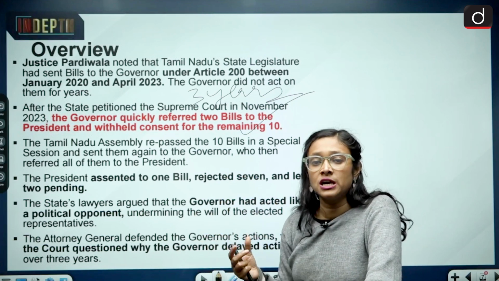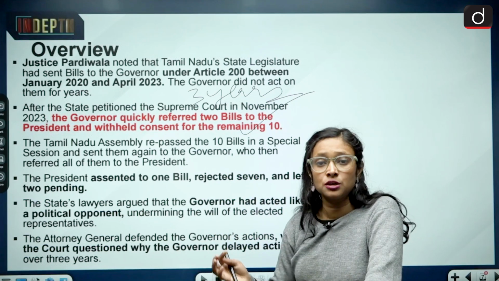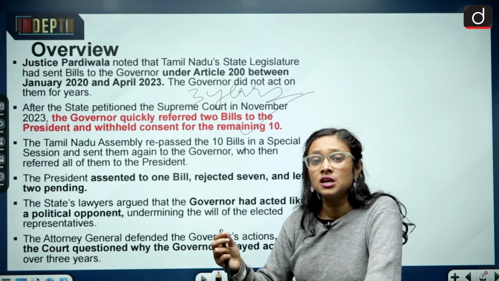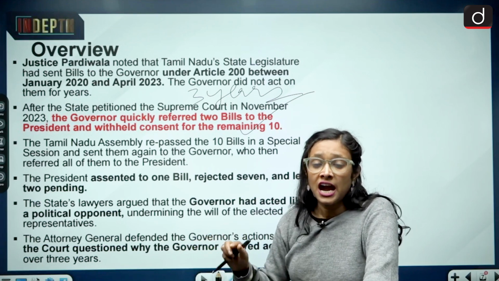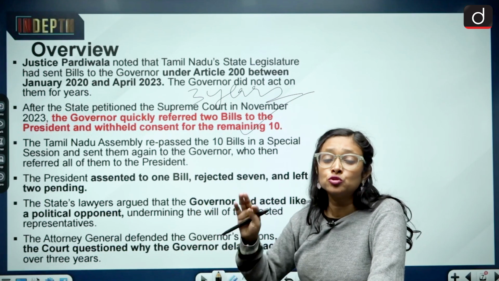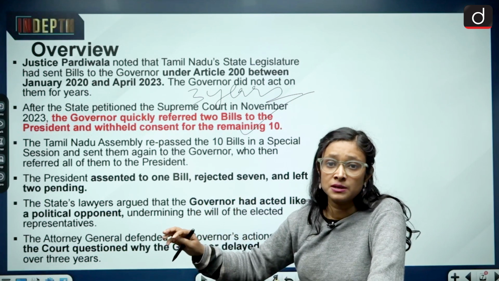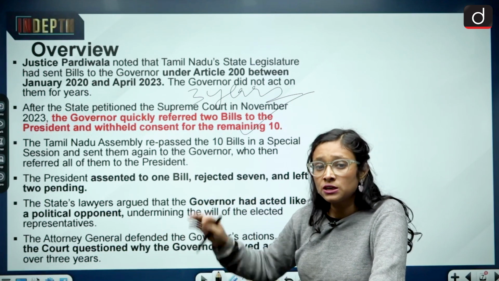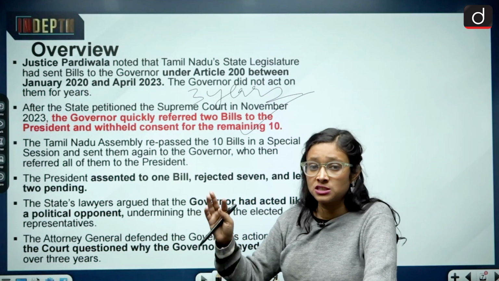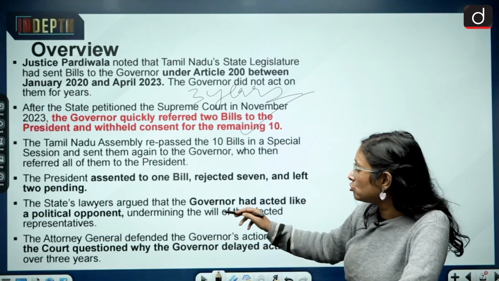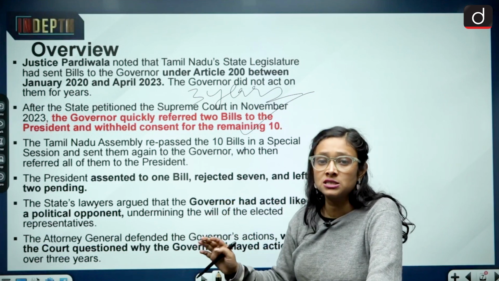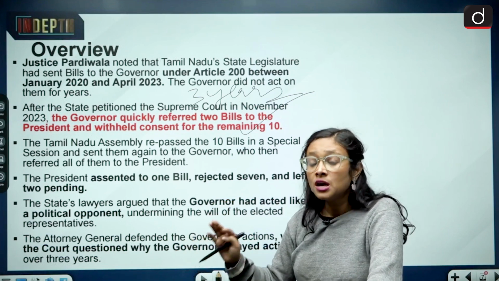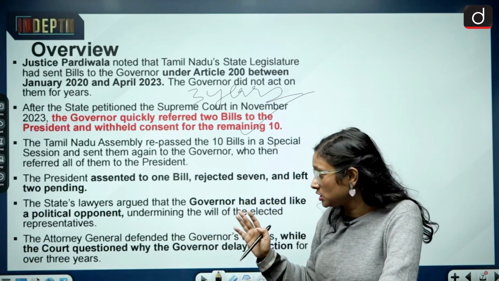So what it shows is that a few of the bills are very important. They are related to education, and if there is no smooth functioning of the state legislative assembly and state legislature, then it will definitely obstruct the development of the state. The state lawyers argued that the governor had acted like a political opponent rather than a state-centre representative. So this is the problematic situation here.